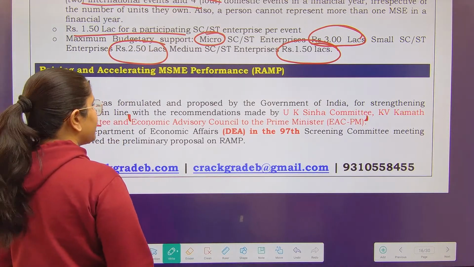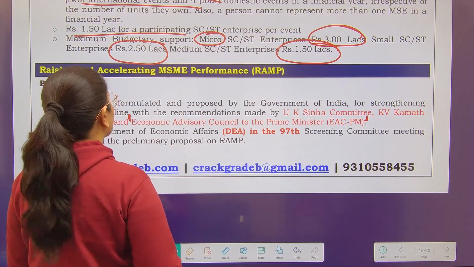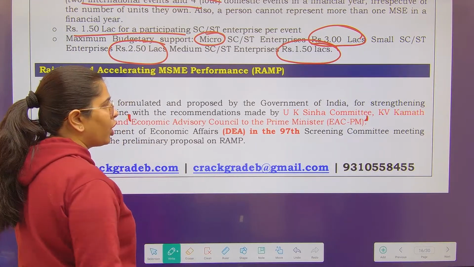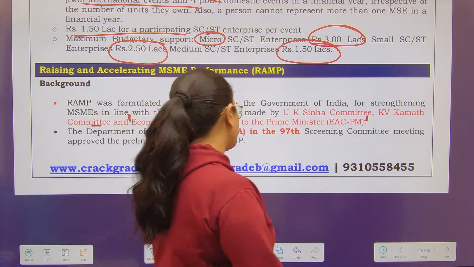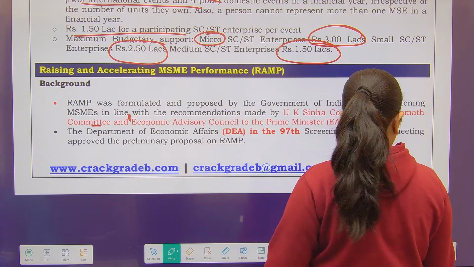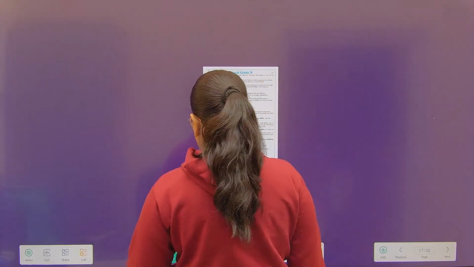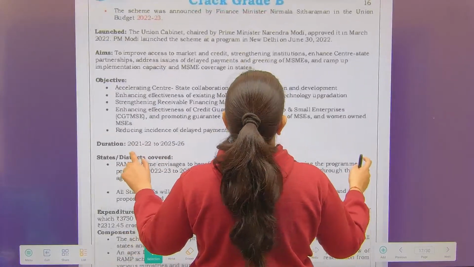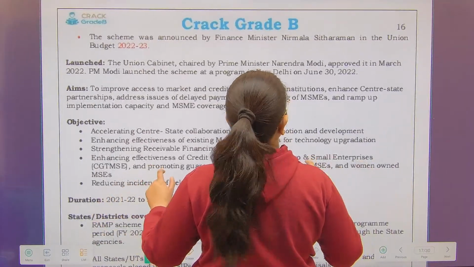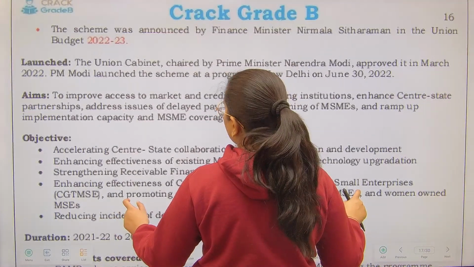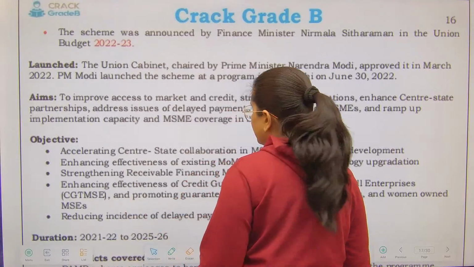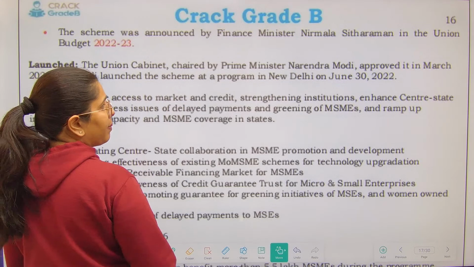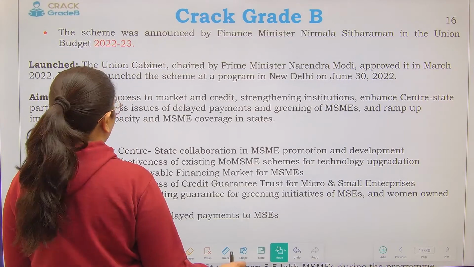So the Economic Advisory Council to the Prime Minister has also suggested that we should be bringing such a scheme. The Department of Economic Affairs in the 97th Screening Committee meeting approved the preliminary project of it. This particular scheme was announced by our respected Finance Minister in the Union Budget of 2022-23, that means the last budget. It was launched by Union Cabinet, Prime Minister approved it in March 2022.